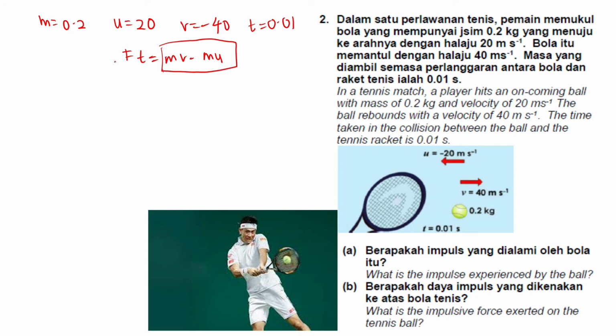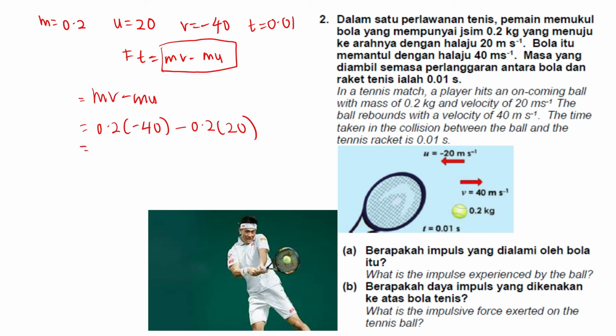This is actually the formula for impulse, so it doesn't mean that you have to use both of them. Sometimes you can only use one of them. It depends on the information given by the question. So mv minus mu. m is 0.2, v is negative 40, u is 20.